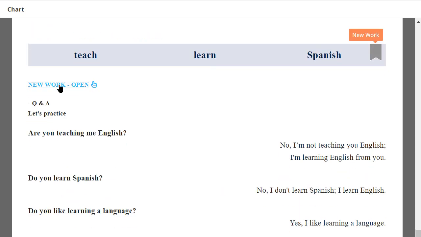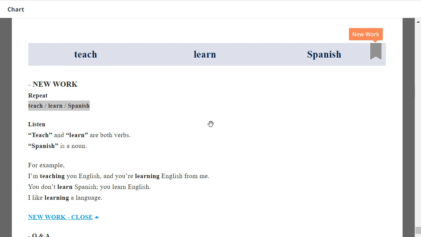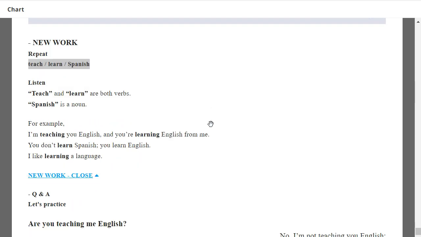Okay, next, repeat. Teach, with the letter T. Learn. Spanish. Very good. Okay, listen. The words teach and learn are both verbs. The word Spanish is a noun. For example, I'm teaching English and you're learning English. You don't learn Spanish, you learn English. Another example is I like learning a language.